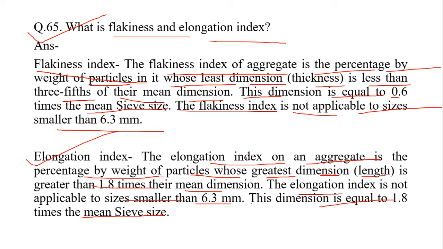Elongation index means the percentage by weight of particles whose greatest dimension is greater than 1.8 times their mean dimension. It is also not applicable to sizes smaller than 6.3 mm.